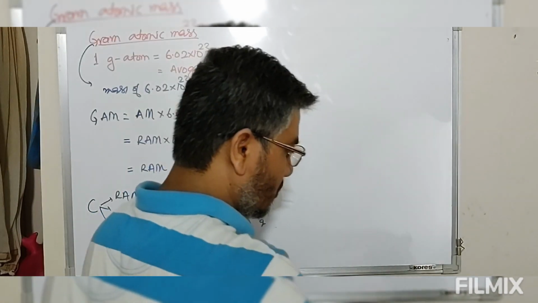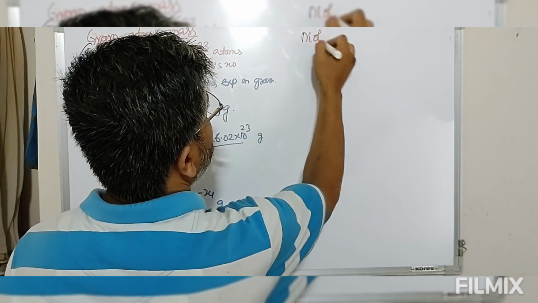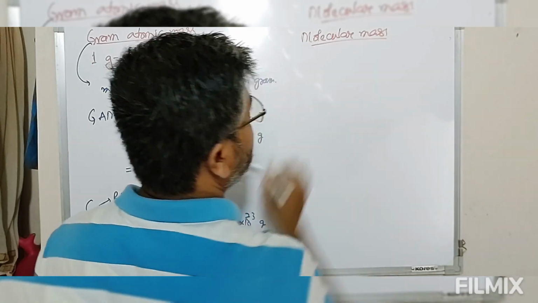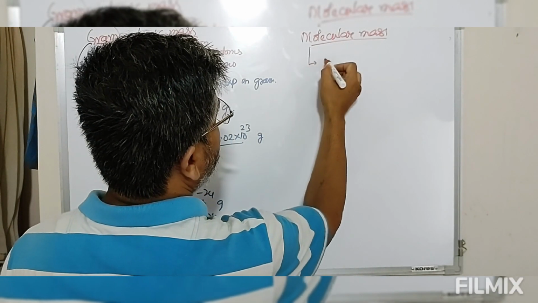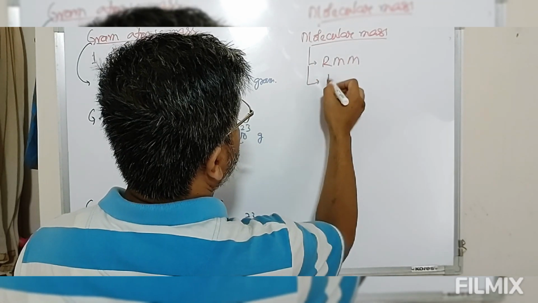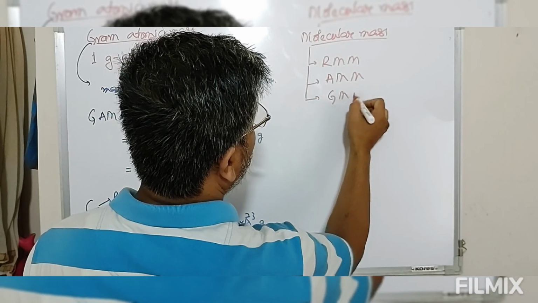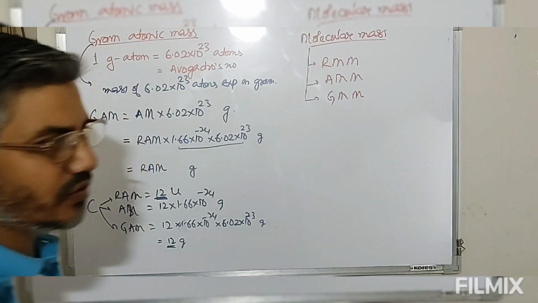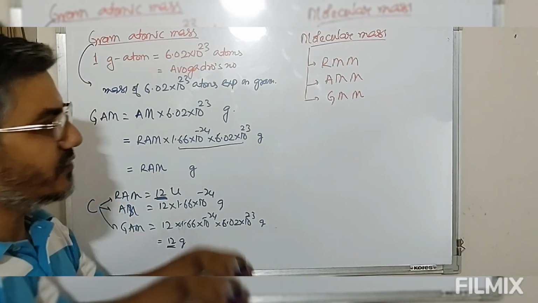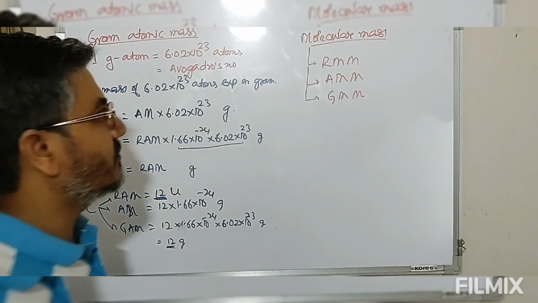So now coming to the molecular mass, we have relative molecular mass, absolute molecular mass, and then gram molecular mass. There is no average molecular mass because a molecule cannot have an average mass; only elements can have isotopes. A molecule does not have isotopic form.